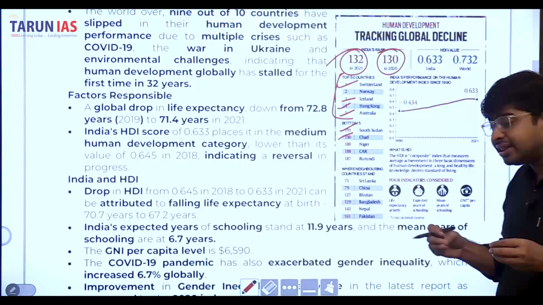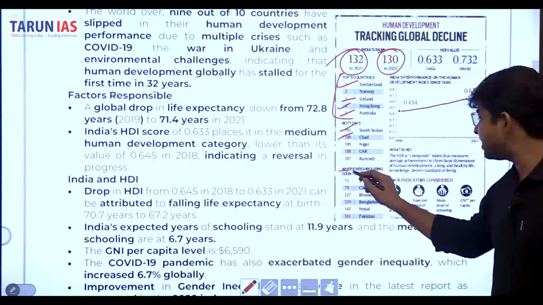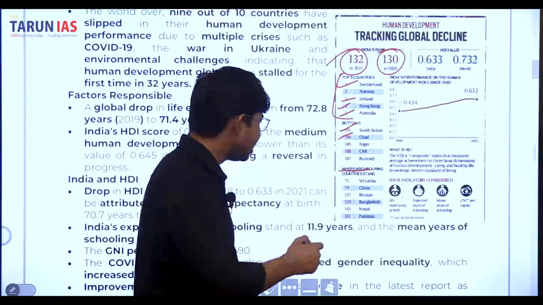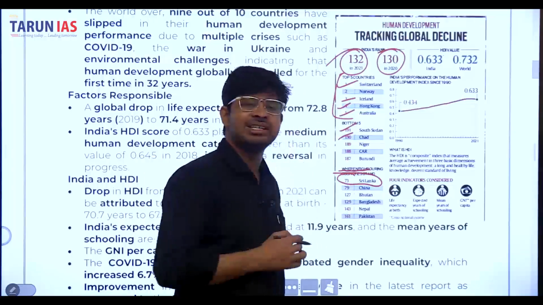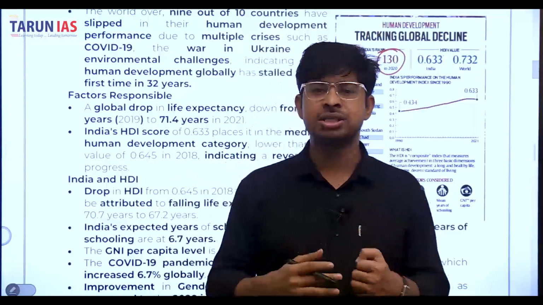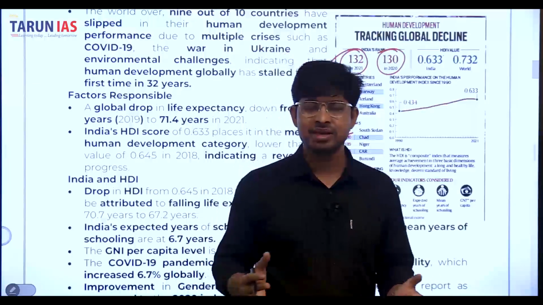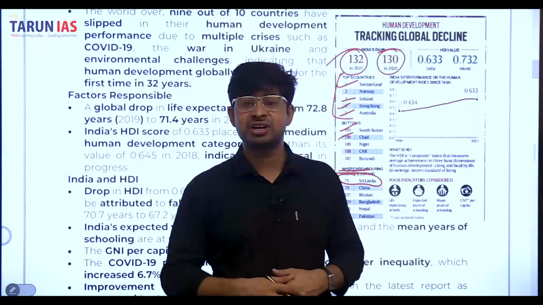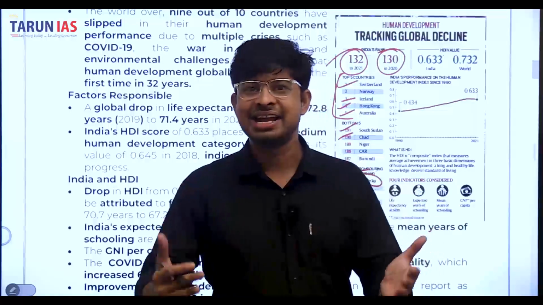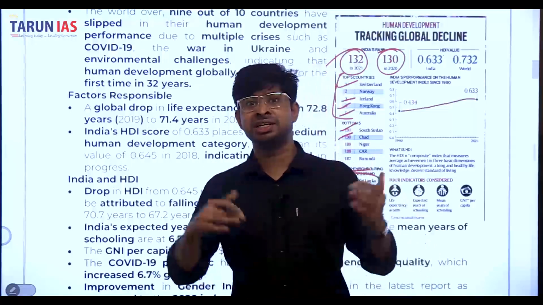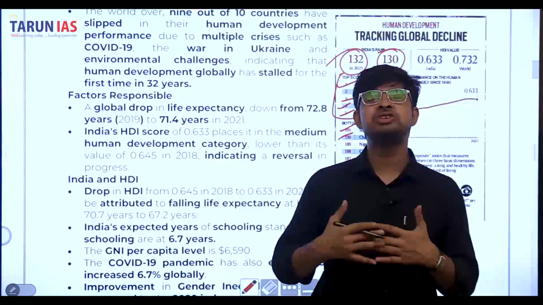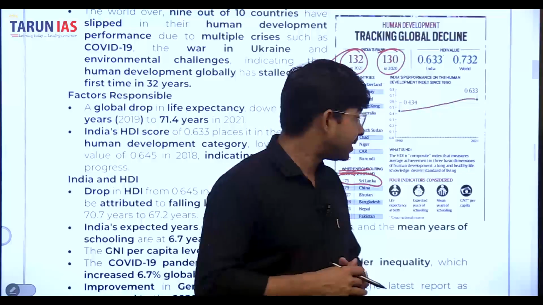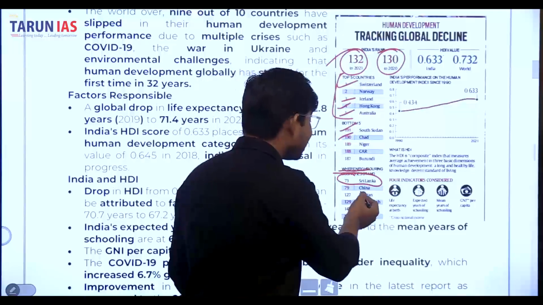But if we think about India's neighboring countries, like Sri Lanka, its position is 73. We already know that Sri Lanka is facing an economic crisis. However, its Human Development Index is better compared to India. India is the 5th largest economy in the world, however its Human Development Index is poor, or you can say not as good as Sri Lanka and China.